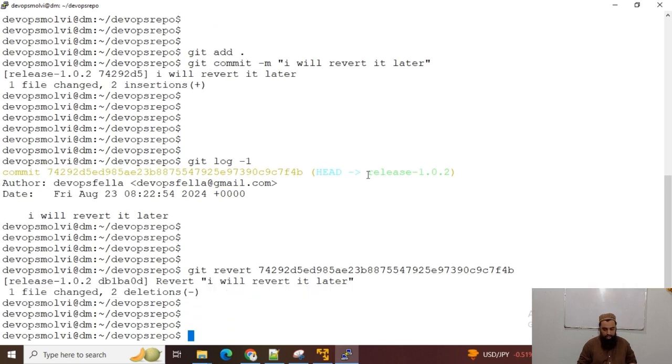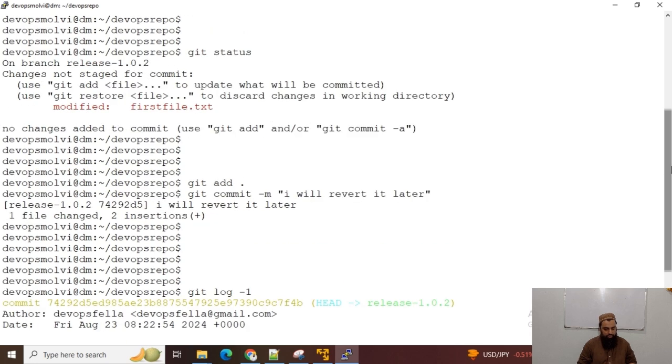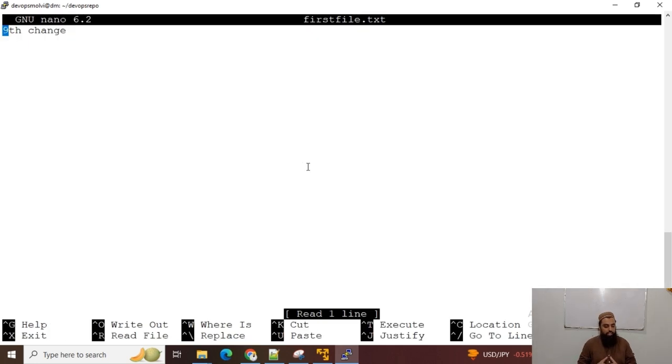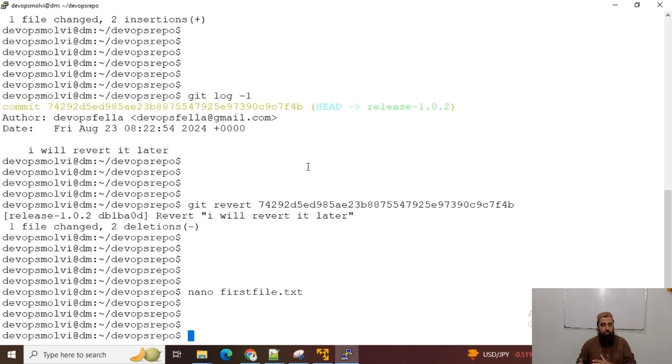This file was modified, and now this file should not have that commit. So that's how we can revert any commit. I hope that now you understand git revert and the commit id to revert any commit.